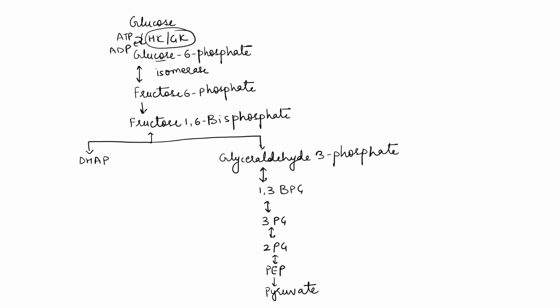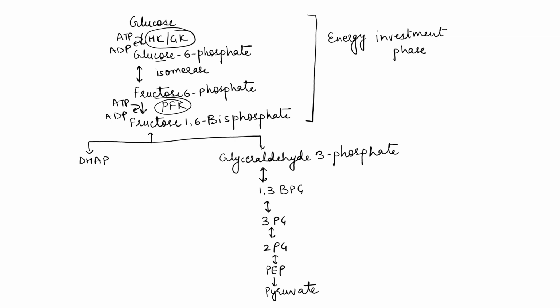This is an irreversible reaction. Now fructose 6-phosphate in presence of phosphofructokinase will convert to fructose 1,6-bisphosphate. This is again an irreversible reaction and 1 ATP will be consumed here. This is the energy investment phase. We have already seen in a previous lecture in detail. This is the energy investment phase because we are investing our 2 ATPs: 1 ATP in the hexokinase and glucokinase step, and the second ATP in the phosphofructokinase step. These two steps are irreversible steps.